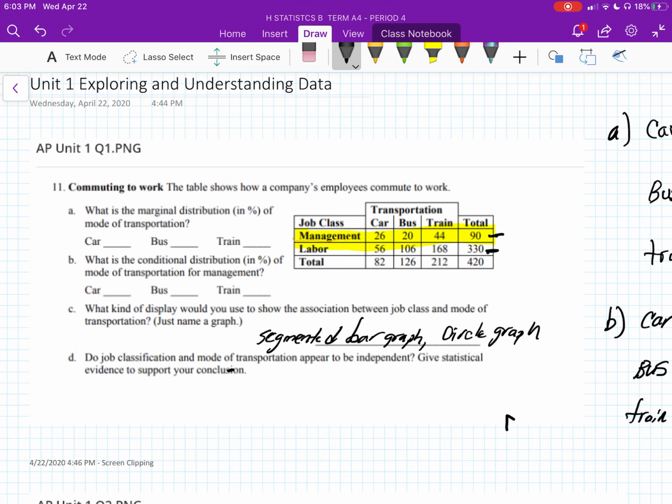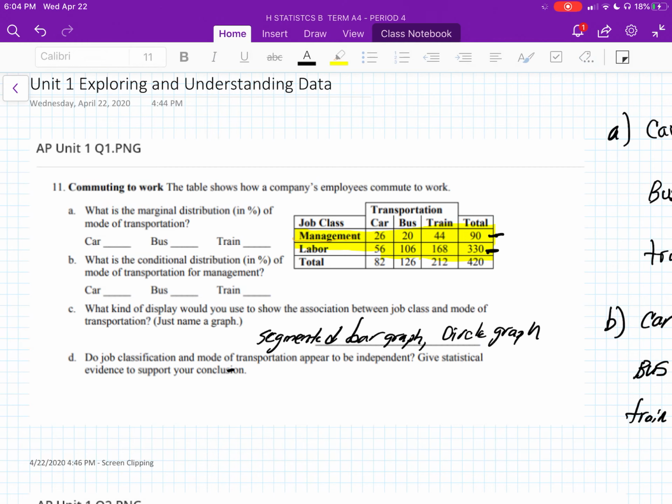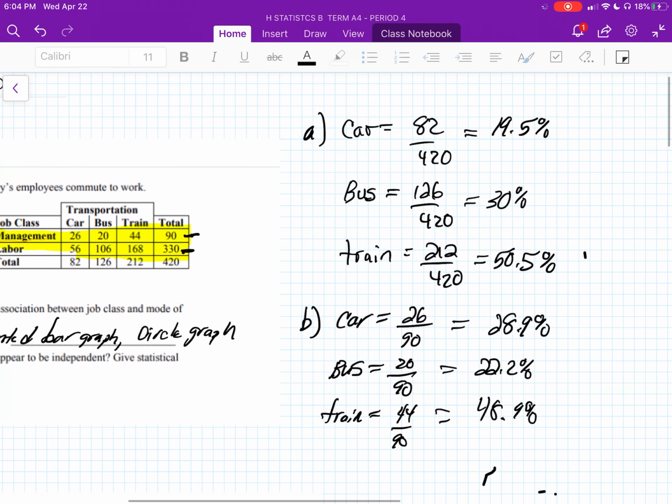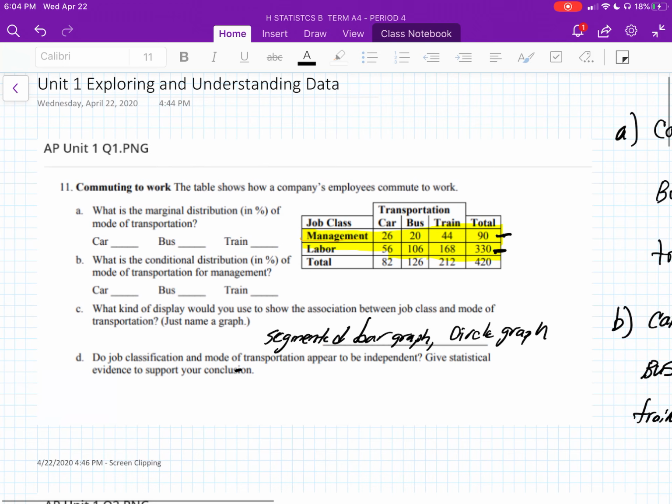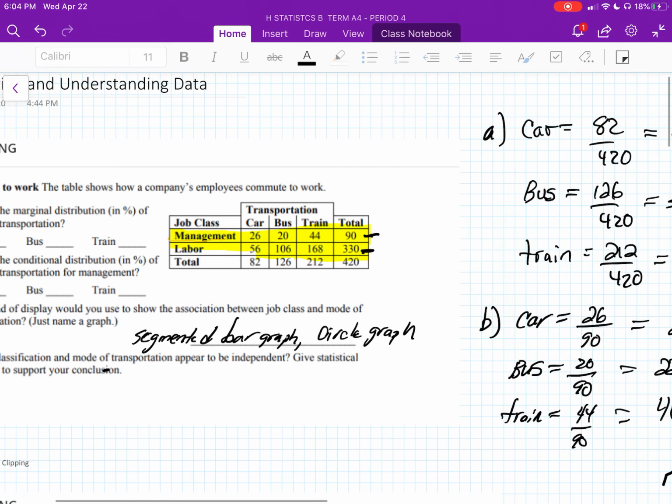Then as you recall, there's a question here about independence, and this is early on in the course. When we talk about independence, we really are asking, is there any difference between management and labor when we start looking at these conditional distributions? And you can't just look at the counts because there are a lot more people in the labor group. So we have to look at them as percentages to really compare the groups. We already have the percentages for management. If we just go on and do the same thing for labor, we can compare them.